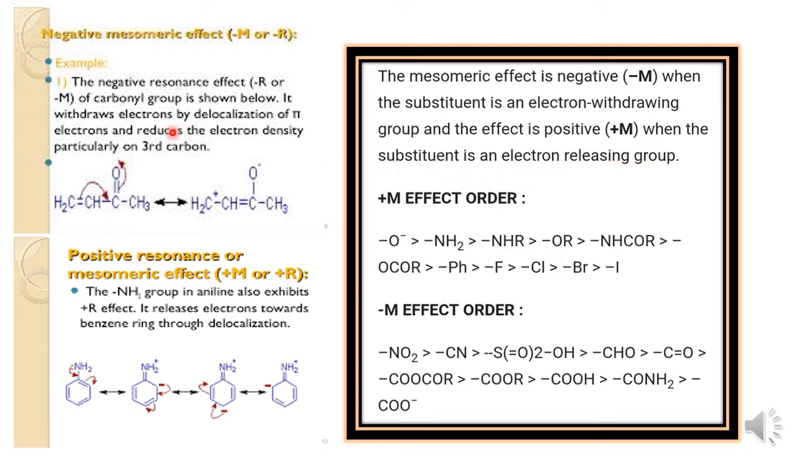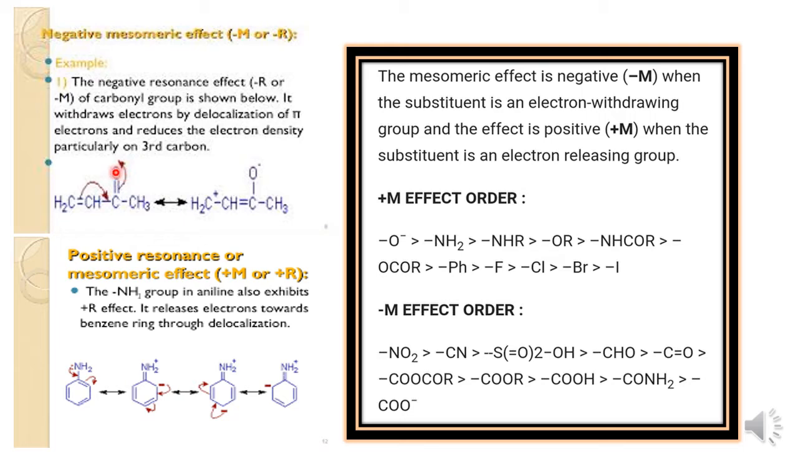Here are the examples which will show how this resonance effect operates in the compound. In this compound, there is the presence of a double bond and a carbonyl group. These two double bonds are in conjugation, that is alternate arrangement of double bond and single bond. This is the double bond, this is the single bond, and this is again the double bond of the carbonyl group. Whenever there is the presence of conjugation, the mesomeric or resonance effect takes place.